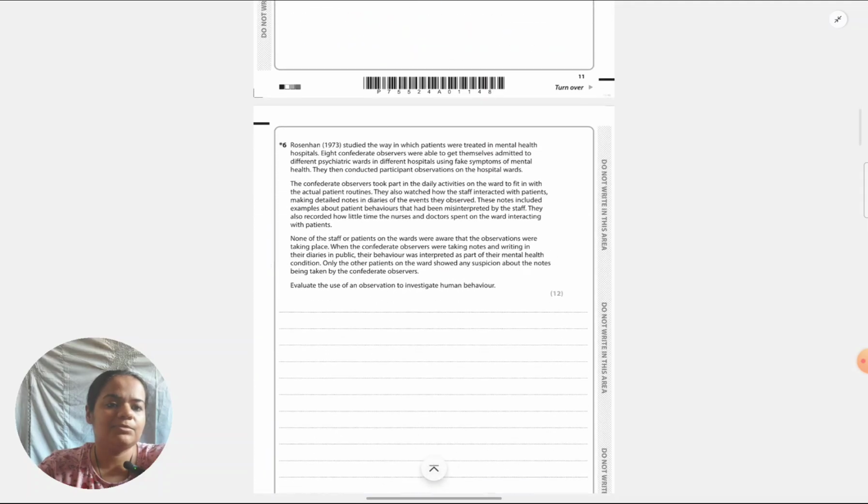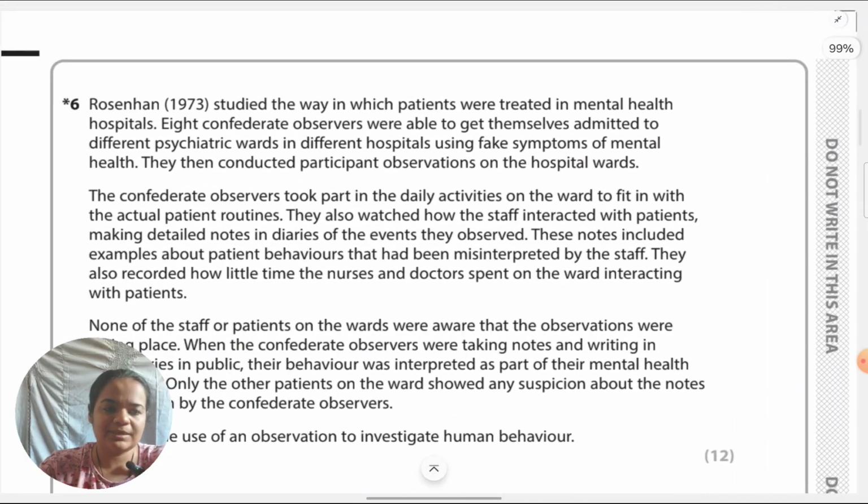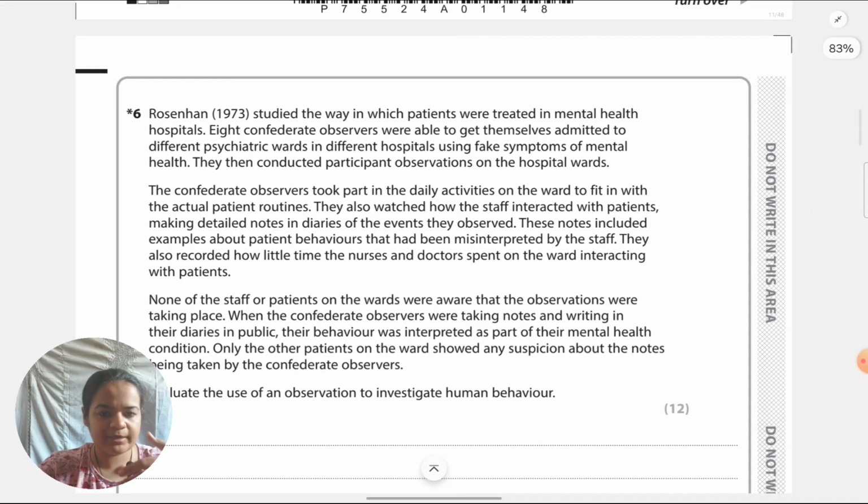Now coming to the 12 marker, which I've already told you, I won't do in details. I'll just specify which points are there, and you can write out the full answer. If you're not sure how to actually write it sentence by sentence, you can watch my other video. I'll link the playlist below in the description box and pinned comment.